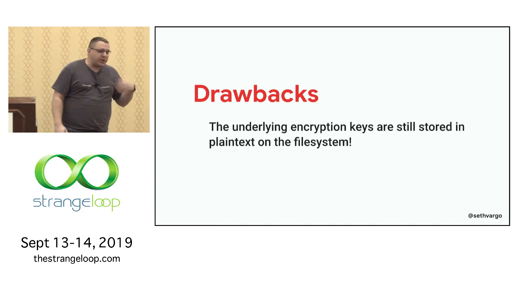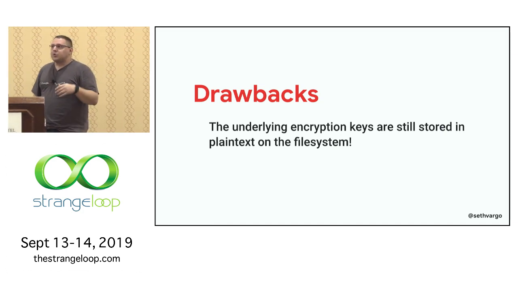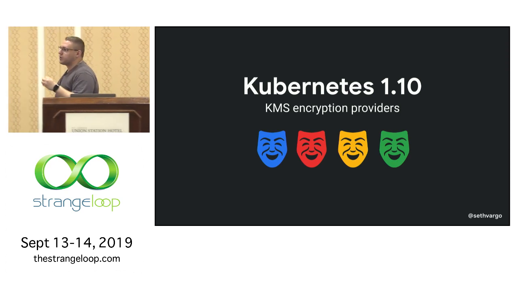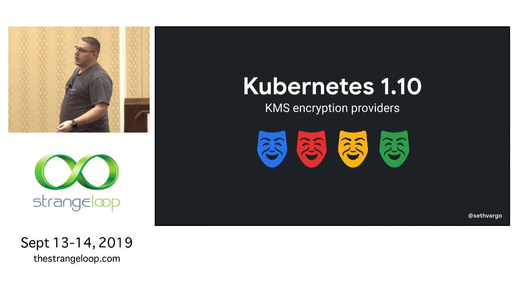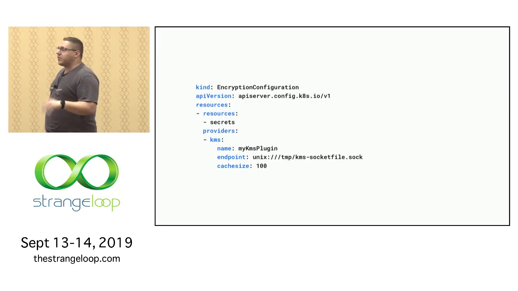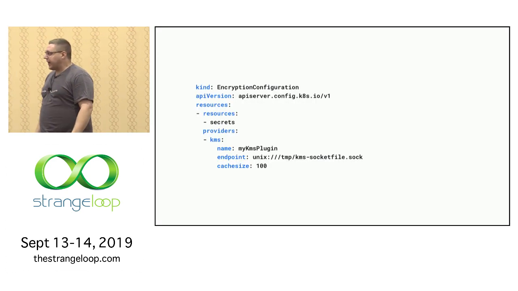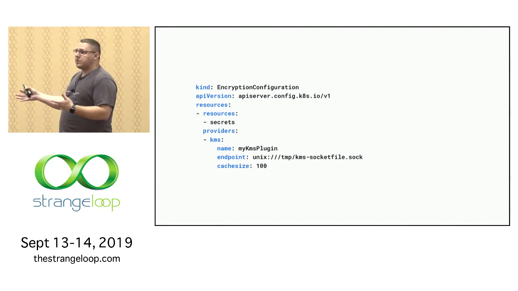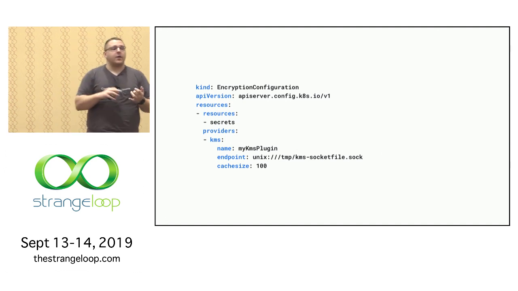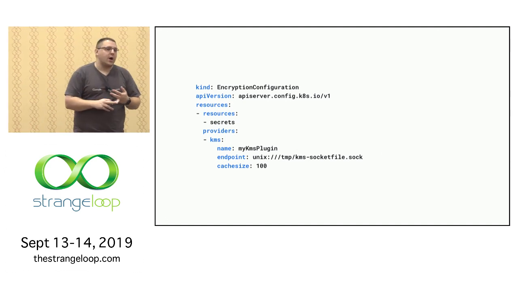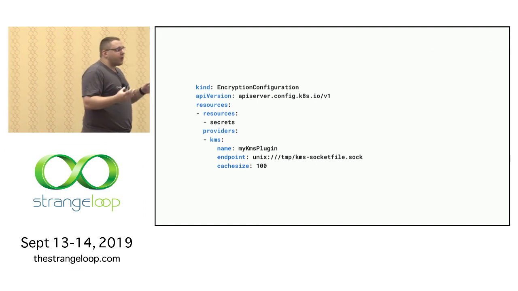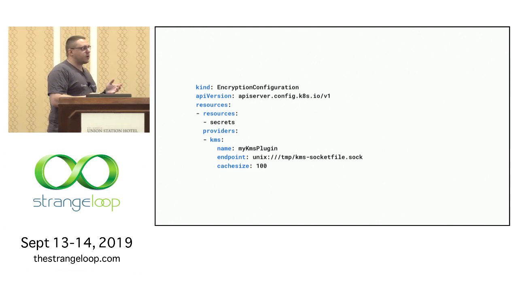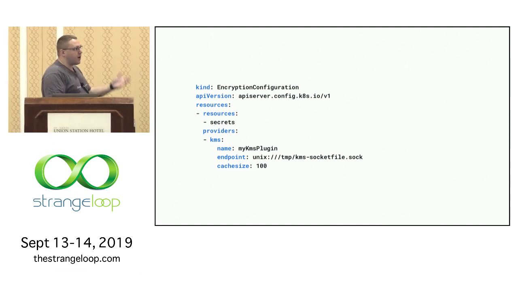So we knew this. We knew that Kubernetes 1.7 was a stepping stone. So Kubernetes 1.10 builds upon this and introduces the concept of an encryption provider configuration for a plugin. That looks like this. It's still YAML. We tried JSON, but the community didn't like it. And instead of specifying the keys in this file, we're instead specifying either an HTTPS endpoint or a Unix socket where a plugin lives. A third-party open specification plugin that does encryption and decryption of these secrets using the envelope encryption paradigm or algorithm.